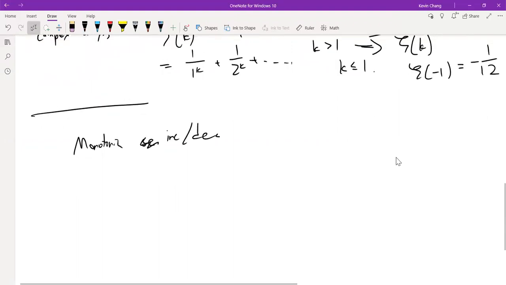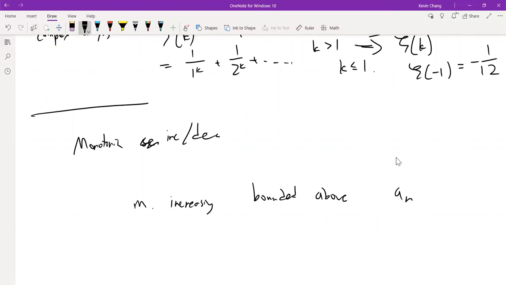So if a sequence or series is monotonically increasing and bounded above, meaning you showed that Sn is less than some constant value, and it's increasing at every term, therefore it must have a convergent value. And the same goes for decreasing. It would be bounded below, so basically it would be greater than or equal to something.